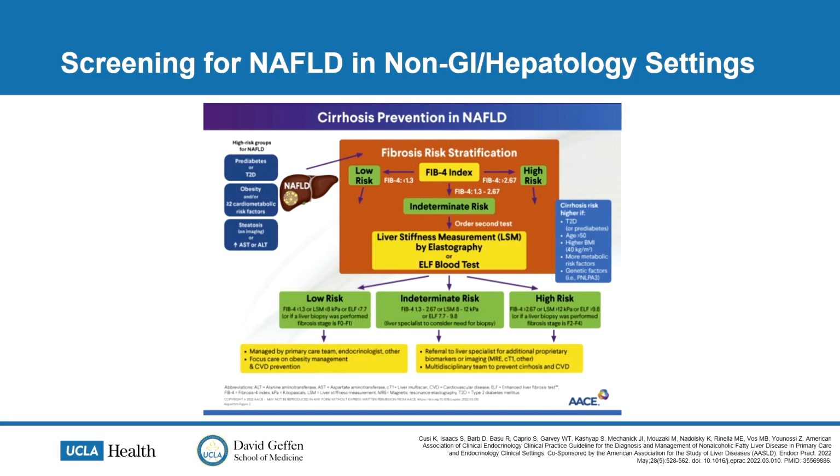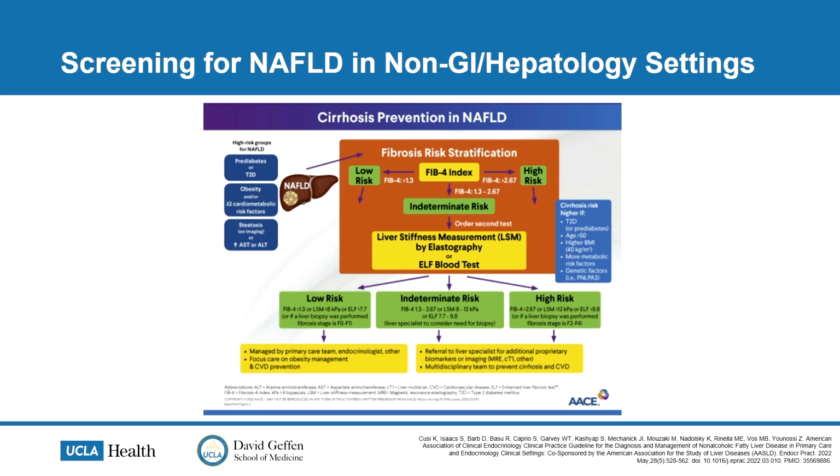A FIB-4 that is considered to be intermediate, so between 1.3 and 2.67, should have a secondary assessment, either with elastography or ELF, which is the enhanced liver fibrosis blood test, a proprietary test that can be used if there isn't elastography available, and can further risk stratify these patients into low, intermediate, indeterminate, or high risk. And then lastly, patients with a FIB-4 of over 2.67 are considered high risk and should be referred to GI hepatology setting.